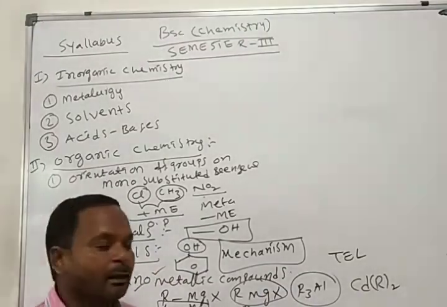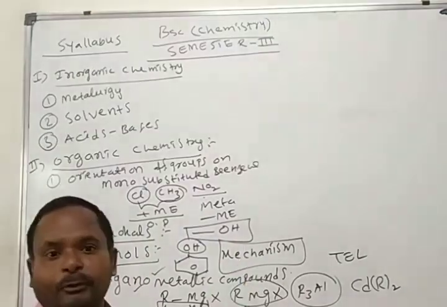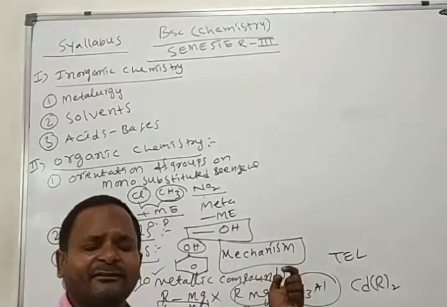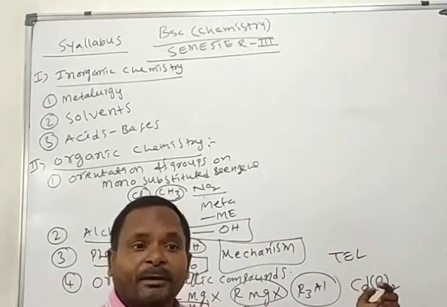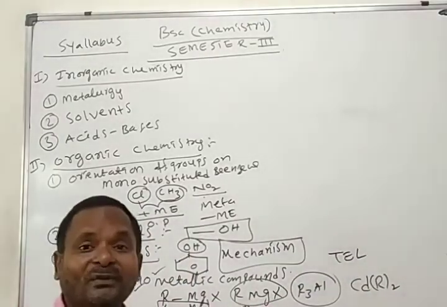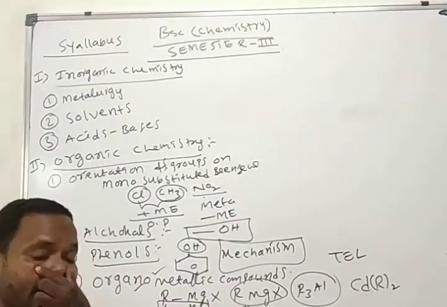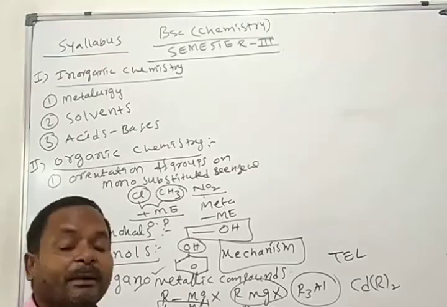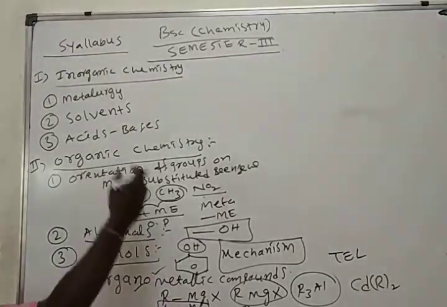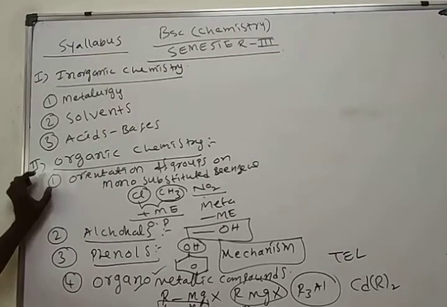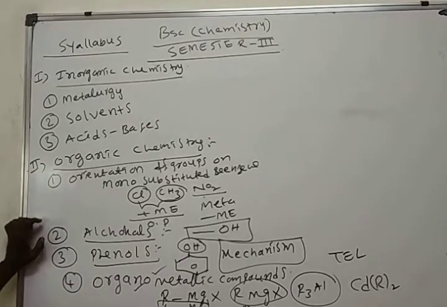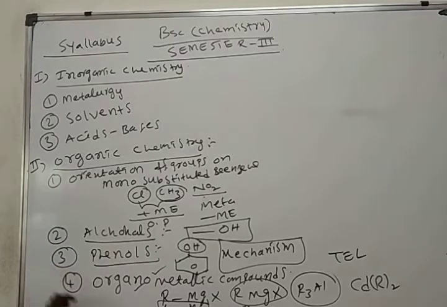By using Grignard reagent, we will prepare so many compounds. We'll prepare phenol, alcohol, amines, chlorocompounds, primary alcohol, secondary alcohol, tertiary alcohol by using this Grignard reagent. This is an important source for the preparation of organic compounds. Okay, this is about the organic chemistry. Here 4 chapters are present in organic chemistry. First chapter is orientation of functional group on monosubstituted benzene. Second chapter is alcohol. Third chapter is phenol, and fourth chapter is organometallic compounds.